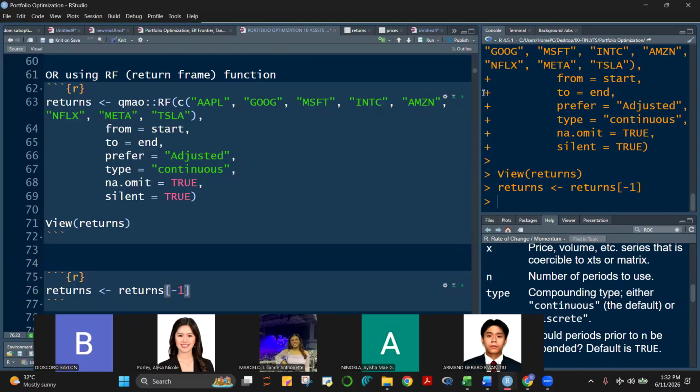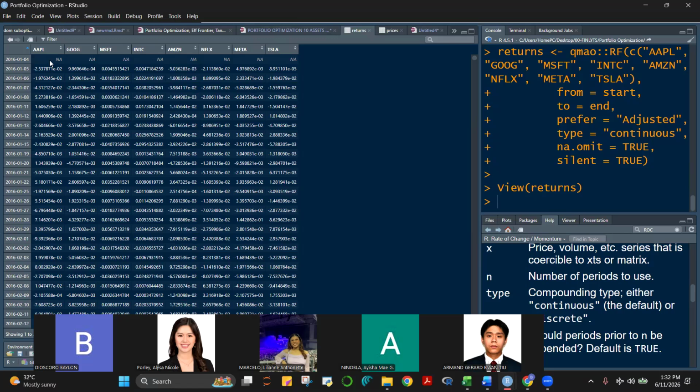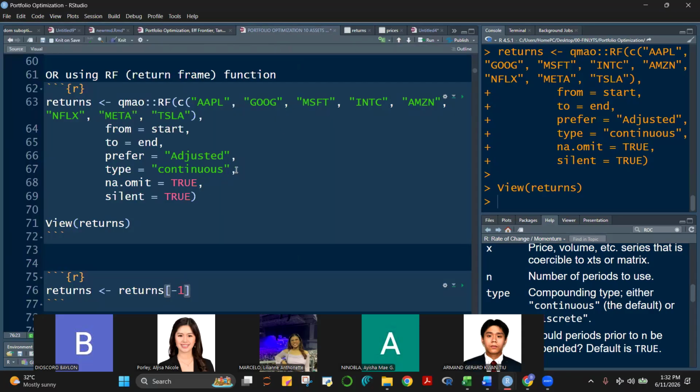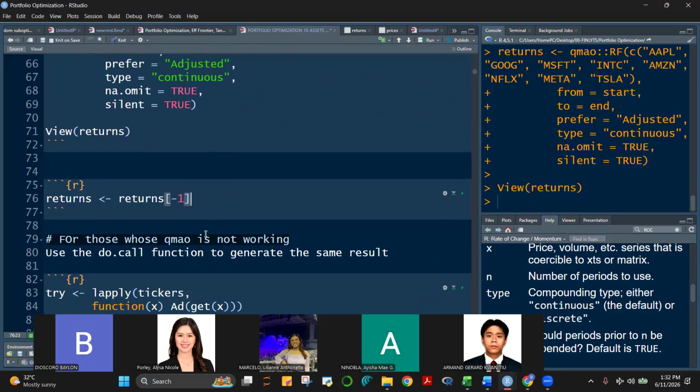Let me rerun this. You notice that even if we placed na.omit in our data, it does not remove the NA. So we have to manually remove the NA. Returns -1 means the first row should be removed.